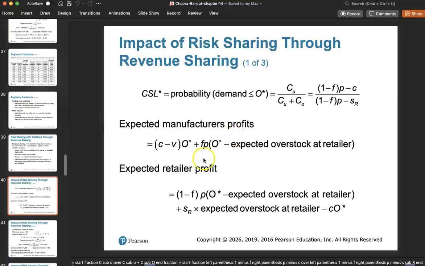So you can calculate the expected profit for the manufacturer, which is C minus V plus F times O, where O is the expected overstock at the retail. That's the expected profit for the manufacturer, and the expected retailer profit is also given here. Using this, we can calculate the profits for both the manufacturer and retailer, and then we can make an informed decision. Let's see how this works out. Let's look at an example.